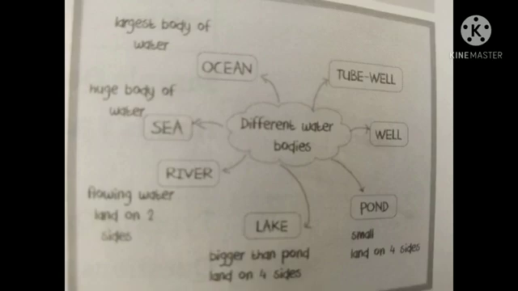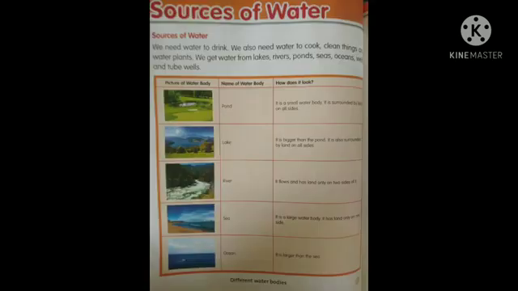Yes. Now open your textbooks, children. Open the textbooks. Sources of water. Keep your finger there. We need water to drink. We also need water to cook, clean things, and water plants. We get water from lakes, rivers, ponds, seas, oceans, wells, and tube wells. Again, you can see the pictures here.